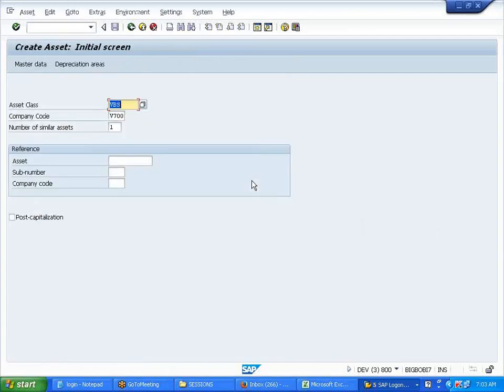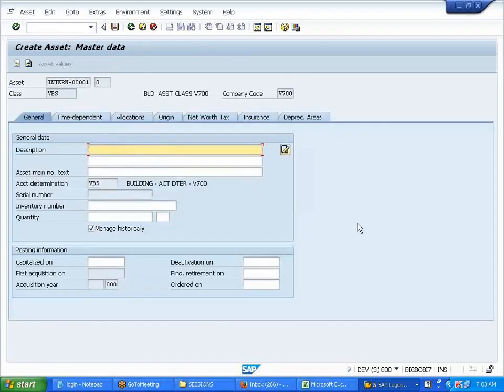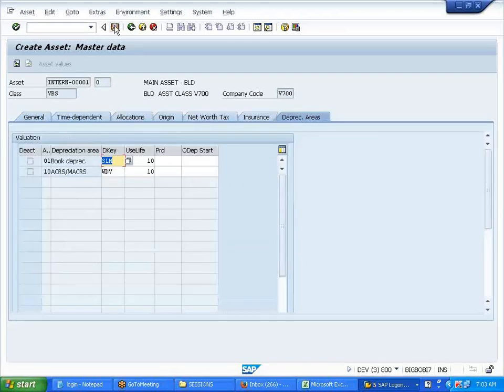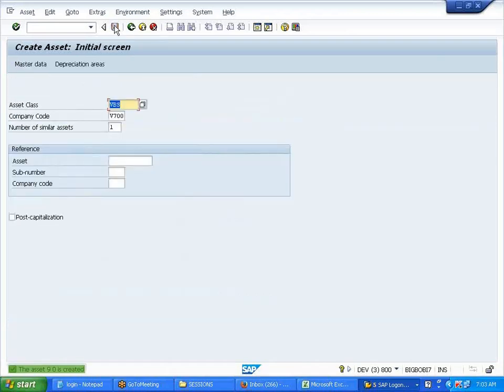AS01, building. I'll write here as a main asset, BLD. Okay, save it. So what is the number here? 90, 9 of 0.